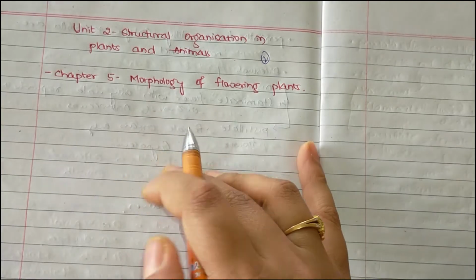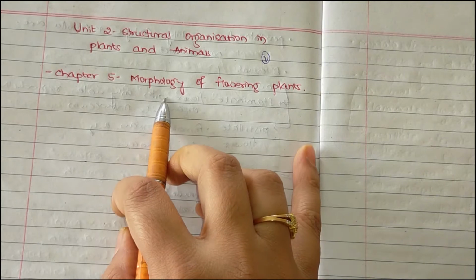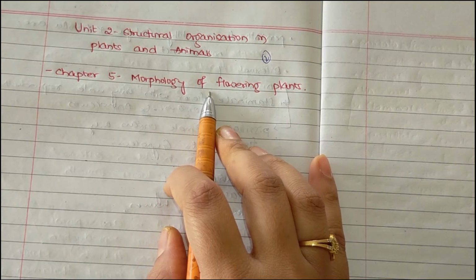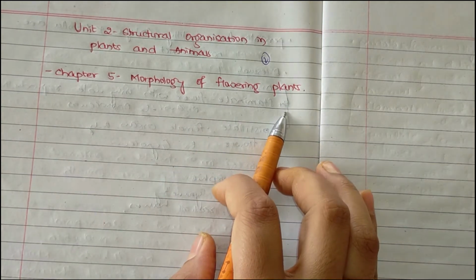So here, as I have addressed you, I'll be dealing with chapter number 5 called morphology of flowering plants.